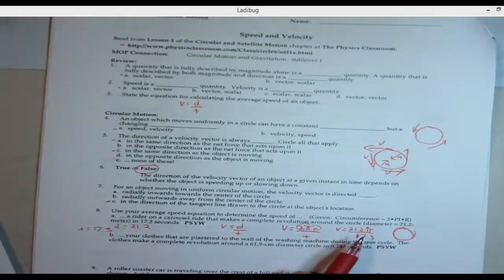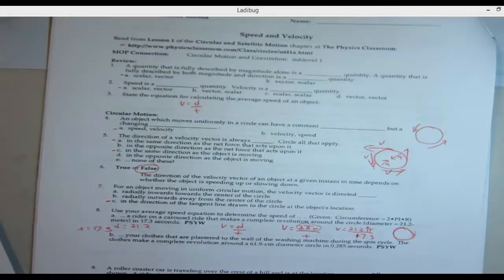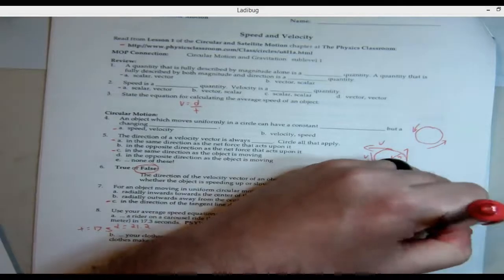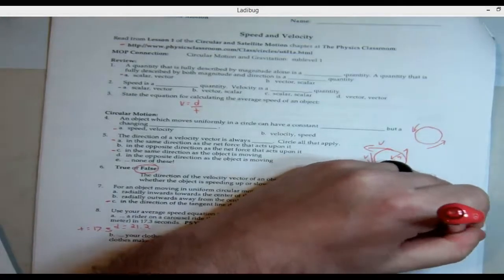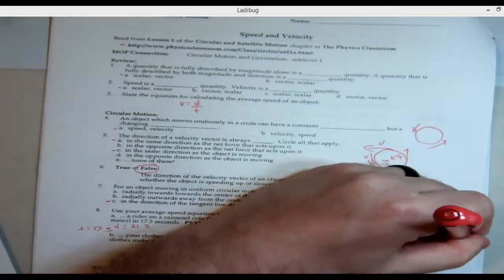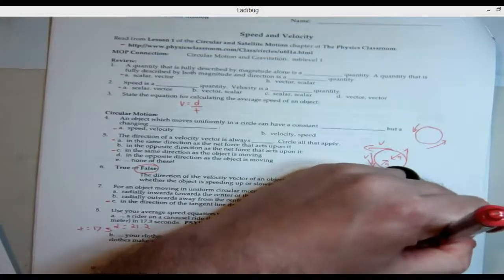Hopefully this makes sense. Doubling the radius, 2r, is the diameter, so we're just going to put diameter pi over time. That's going to be our velocity. Do that calculation, and you should get velocity equals 3.85 meters per second. Because that's our units, we always got to put our units in.